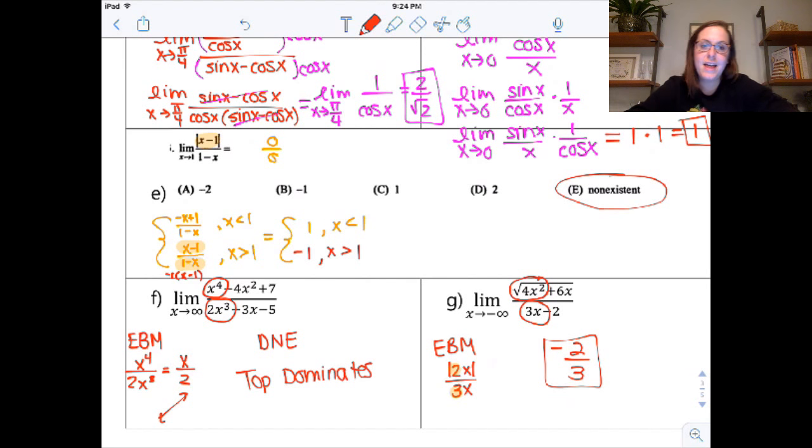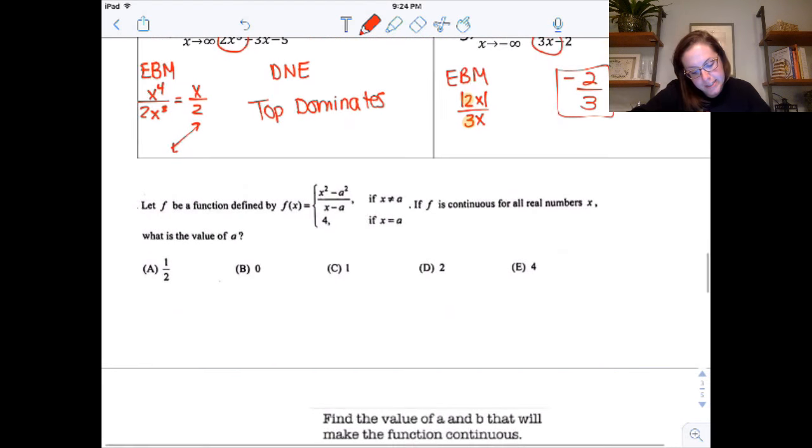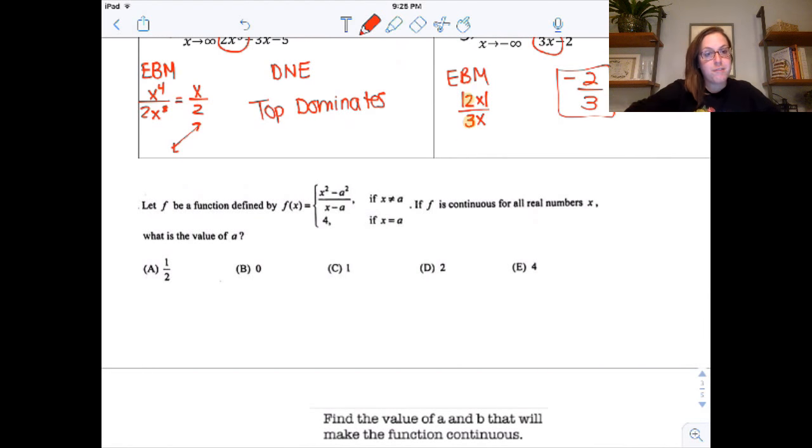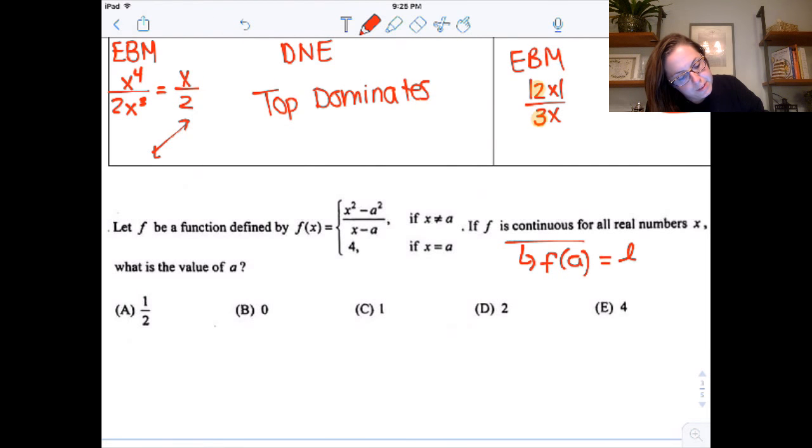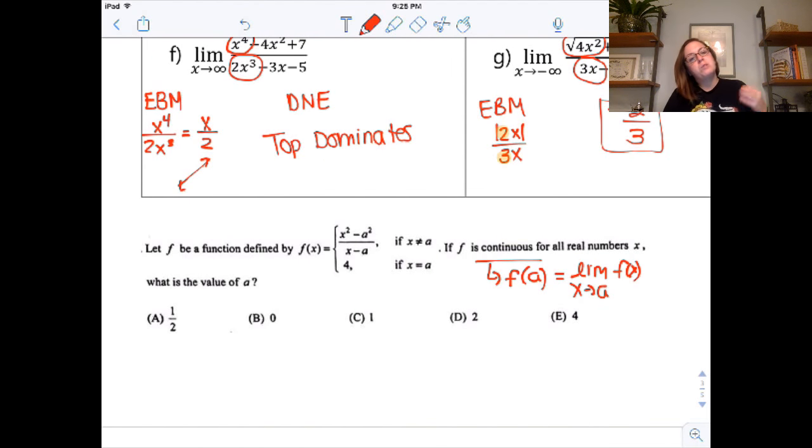Okay, let's move on. All right, so this, again, is straight off an AP exam, a very common kind of question. Let f be defined by the function x squared minus a over x minus a for all x not equal to a. This is like what we did above. And for when x equals a. If f is continuous, remember what that means. Continuous means that f of a needs to equal the limit as x approaches a of f. You should be able to pull up that definition at the drop of a hat, okay? For all real numbers, what is the value of a?